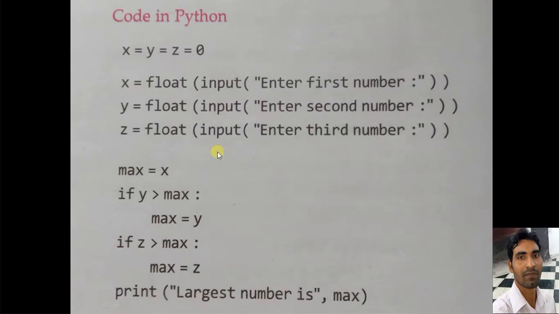Now the code in Python for the same program. So what is the code? x = y = z = 0, meaning x, y and z are all 0 the first time. Now we give the input in x, the first number, then the input in y, the second number, then the input in z, the third number. Now we take the value of x in max and then compare. If y is greater than max, then max becomes y. If z is greater than max, then max becomes z. And finally the largest number is printed as max.